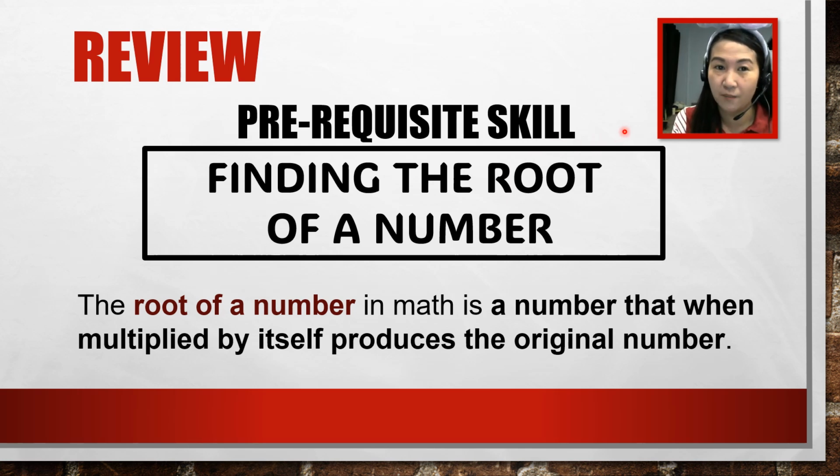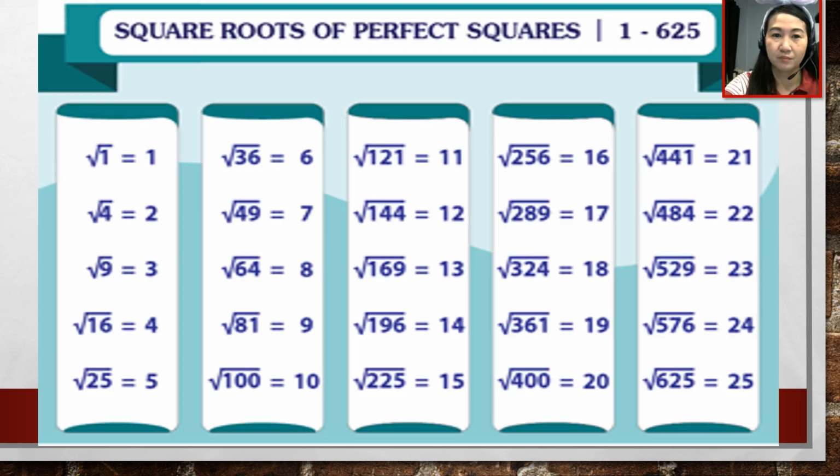lesson natin today. So, the prerequisite skill that we need to learn, that we should have learned already, is finding the root of a number. So, what does it mean? The root of a number in math is a number that when we multiply by itself produces the original number. So let's have an example.